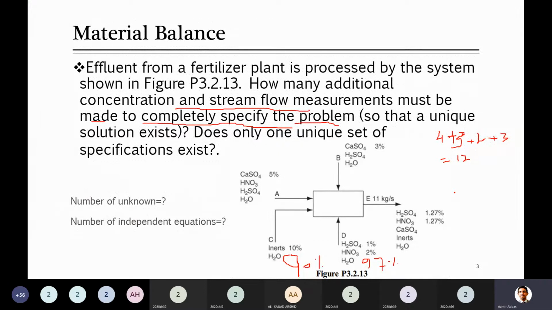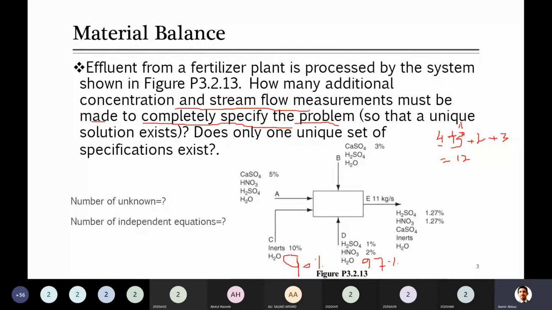Sir, how are there 4 unknowns in the first one? Sir, it is not 4, it is 3. The first 4 I wrote are for A, B, C, D flow rates. 4 flow rates are unknown. I had also said that you should write it in brackets. Here it is difficult for me to write with the mouse, so you can write it like 4 flow rates. Then in stream A, this is about A, the 3 that is written.